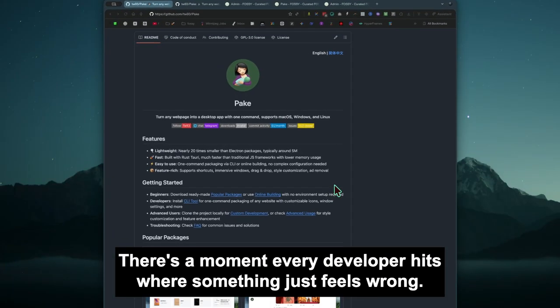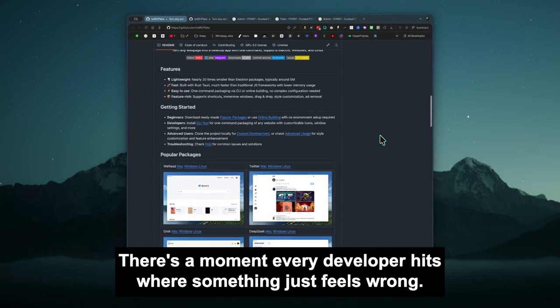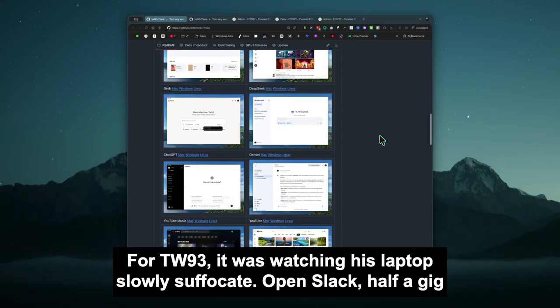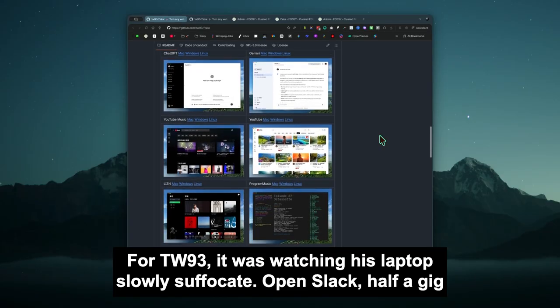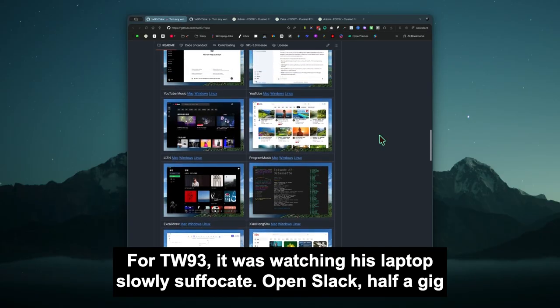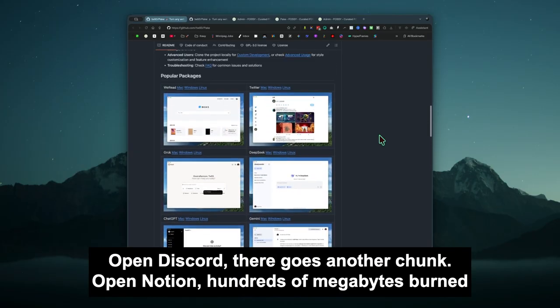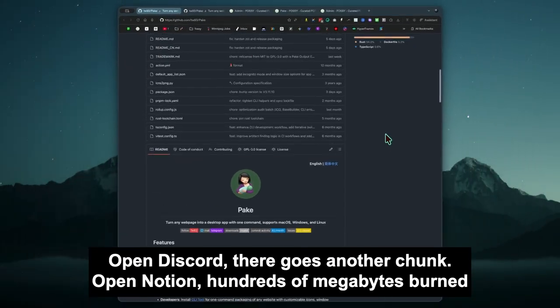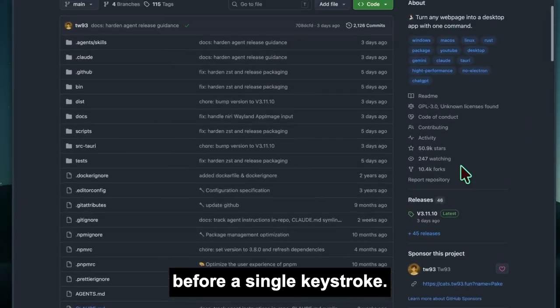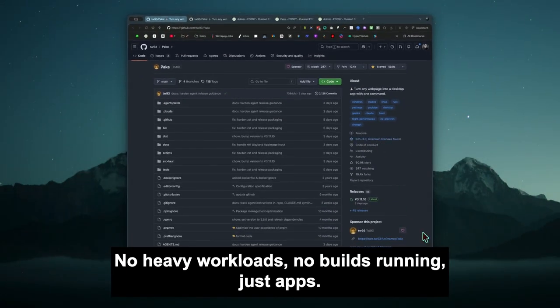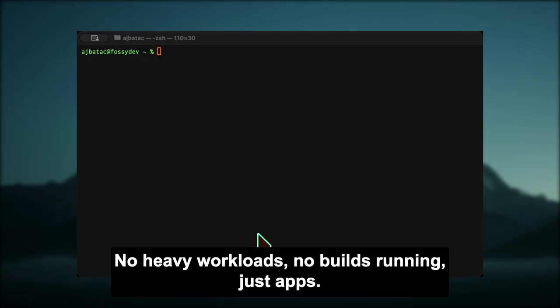There's a moment every developer hits where something just feels wrong. For TW93, it was watching his laptop slowly suffocate. Open Slack, half a gig gone. Open Discord, there goes another chunk. Open Notion, hundreds of megabytes burned before a single keystroke. No heavy workloads, no builds running, just apps.